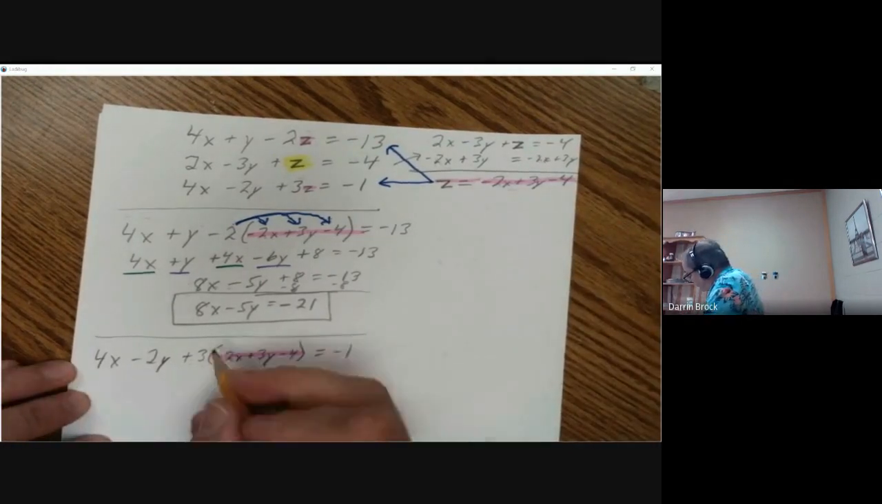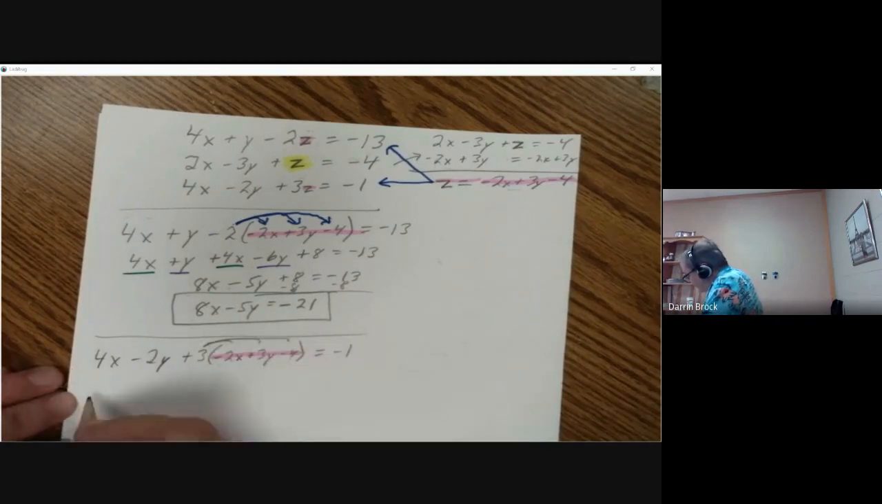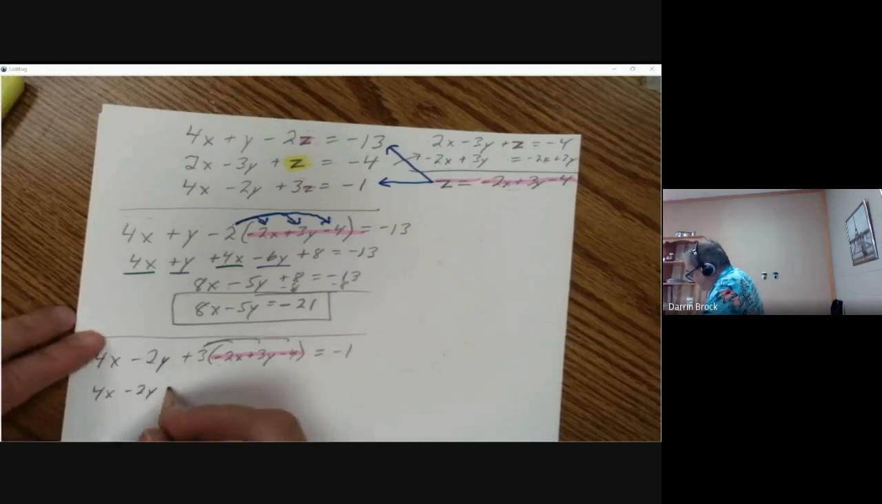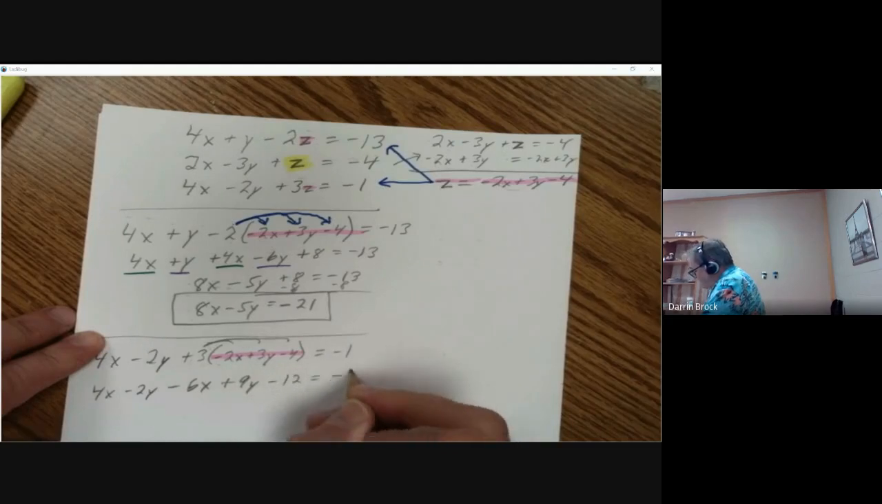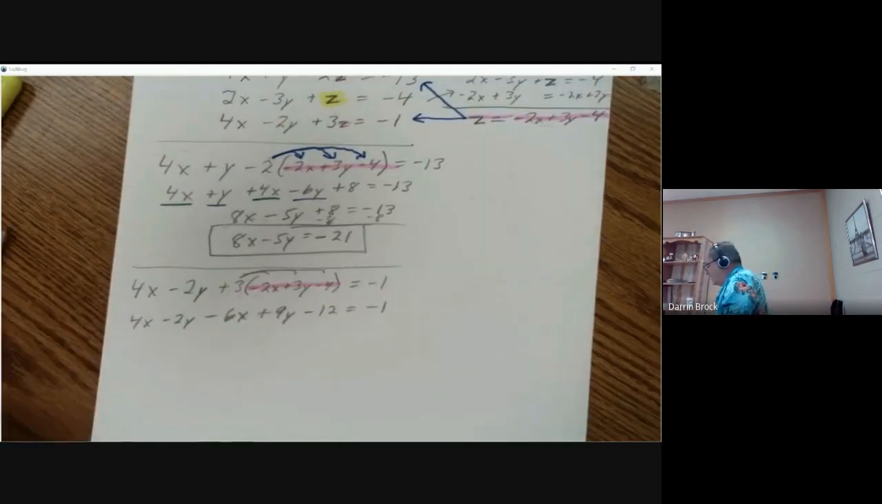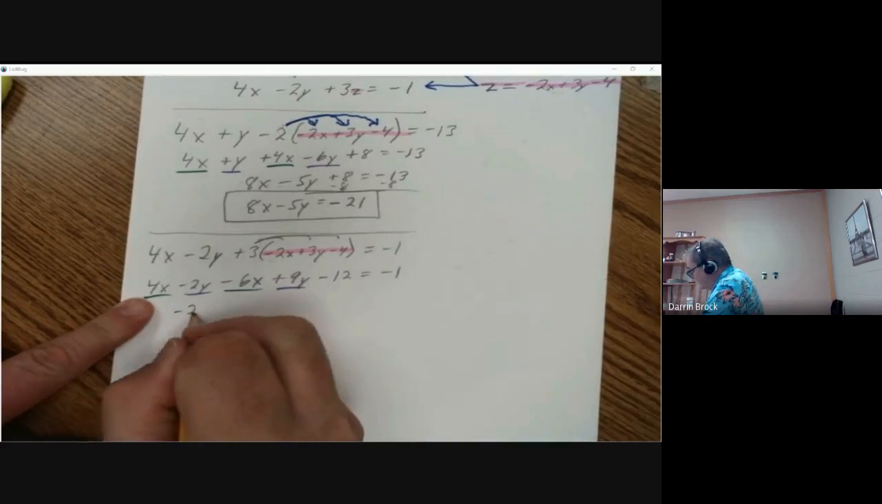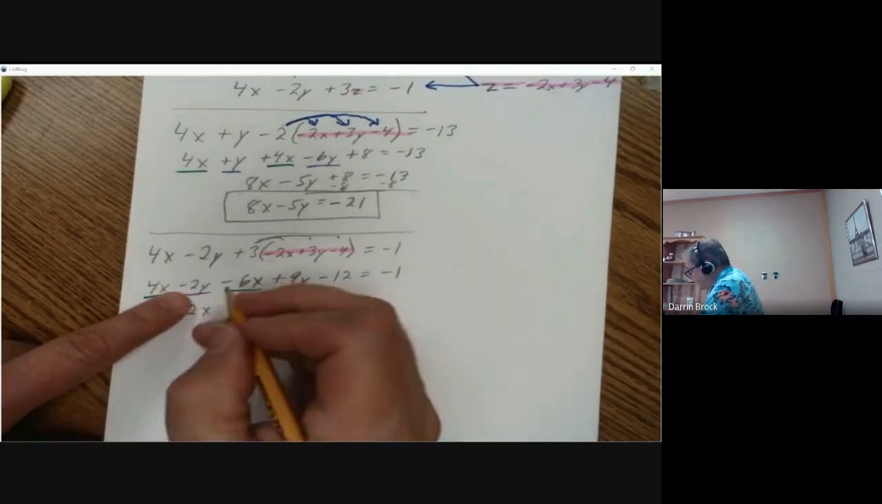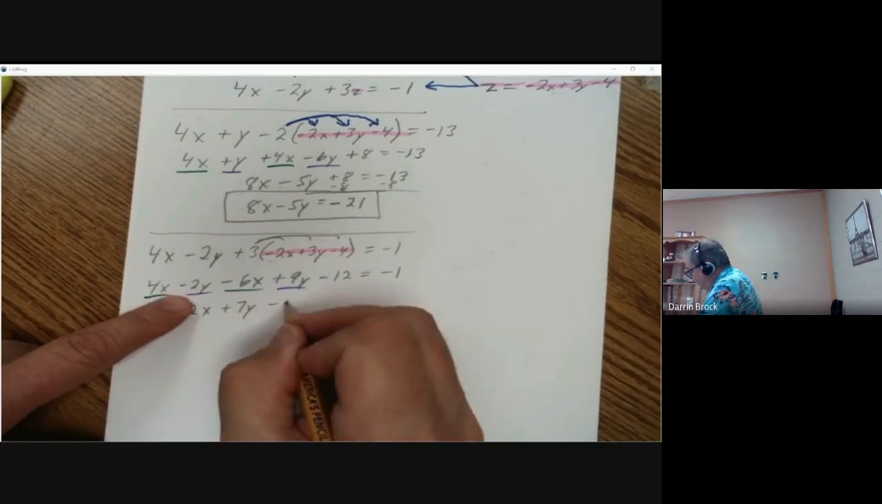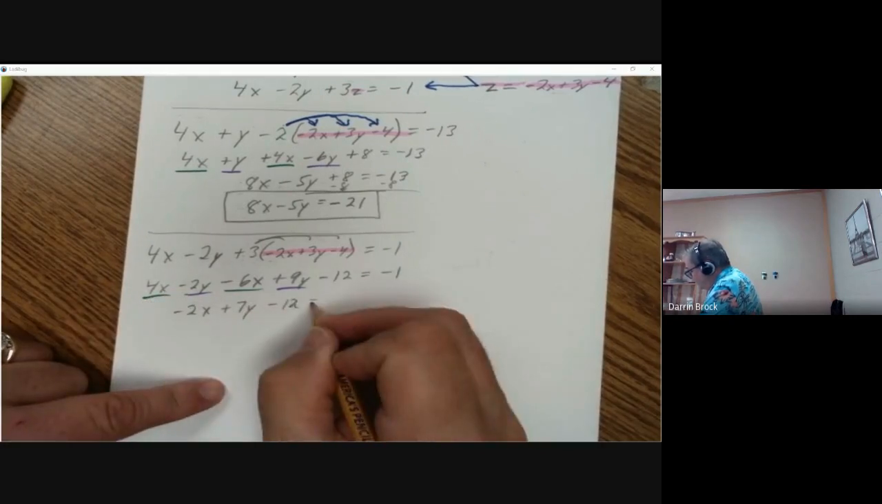Now let's simplify again. Remember, distribute to all three. So we got 4x minus 2y plus 3 times -2x, -6x. 3 times 3y, 9y. 3 times -4, -12. Now again, we have like terms. We have a 4x and a -6x, and a -2y and a positive 9y. So we can combine like terms. 4x minus 6x is -2x. -2y plus 9y is plus 7y, minus 12 equals -1.